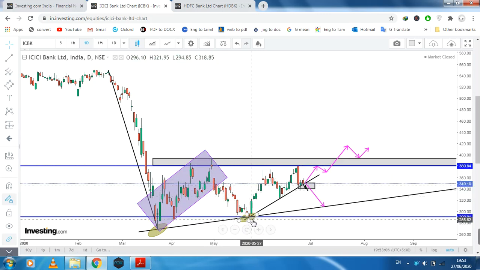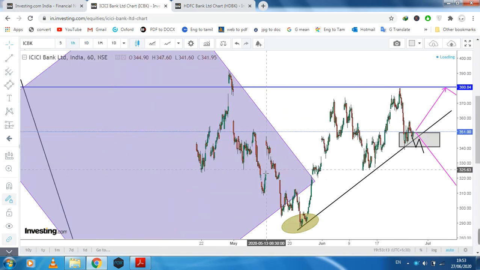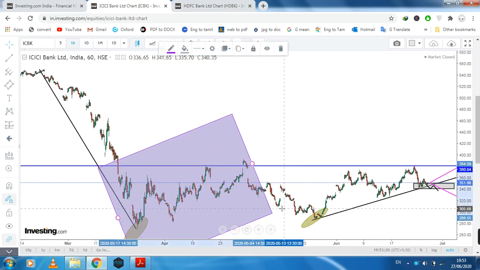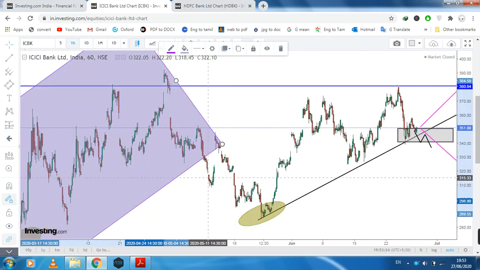It's a breakout area. You can wait for the confirmation. How can you go for the confirmation? You have to go to the 1 hour chart, and after that this is the line. After this breakout, again you can see this market is coming down again.